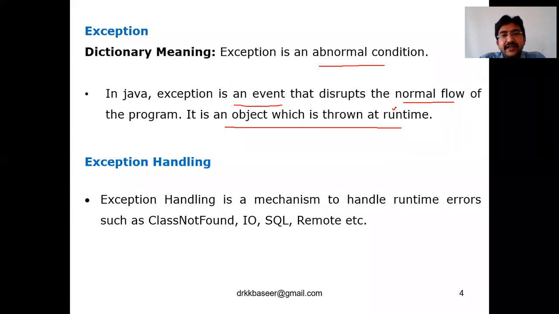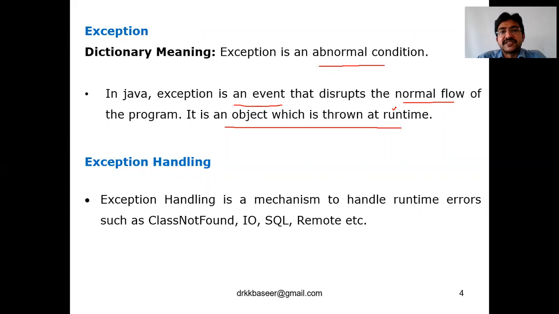So simply, an exception is an event, and its duty is to disturb the normal flow of the program. It is an object which is thrown at runtime. So in a running program, any abnormal disturbance is called an exception. When a compile time error comes, like a semicolon is missing, or a class or variable has not been defined, when you compile with javac filename.java and get an error, you go back to the program and resolve it.